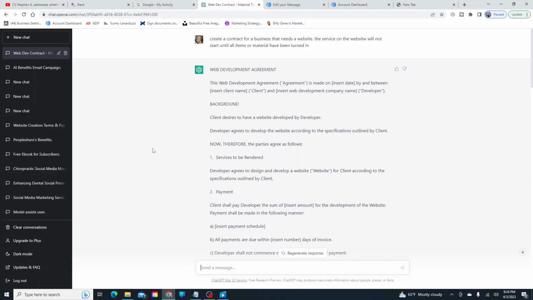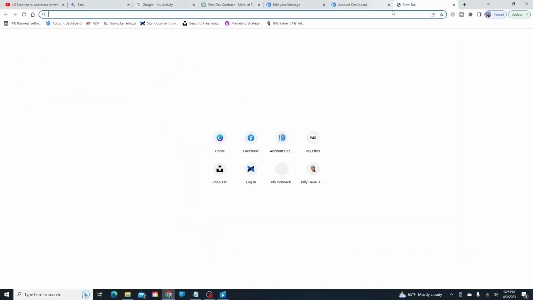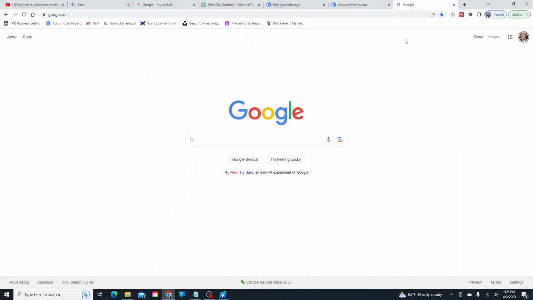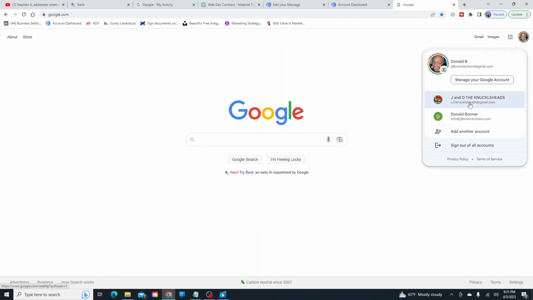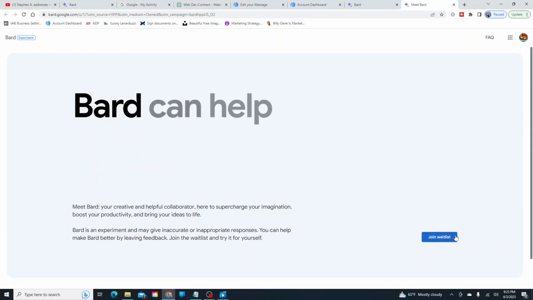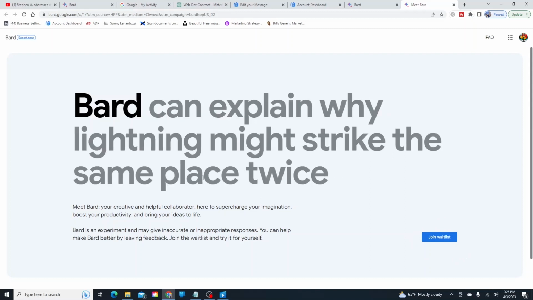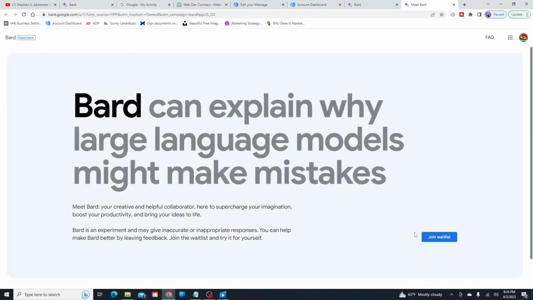Google Bard right now is in the experiment stage. I think people are still being invited, because I was invited and I finally got into it. So how available is it to you? I don't know. But once you go onto your website, if you go into Google Bard, I can tell you. So let's say I go to Google Bard right now. For the first-time person, this is what you're going to see when you first sign in to Google Bard. It says join waitlist. Join the waitlist. This is it right there. So as you can see, that's how you actually apply for Google Bard.